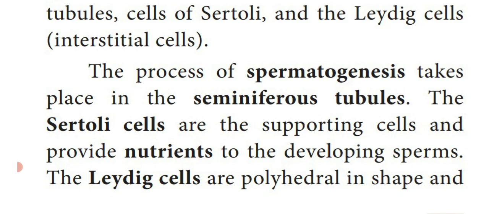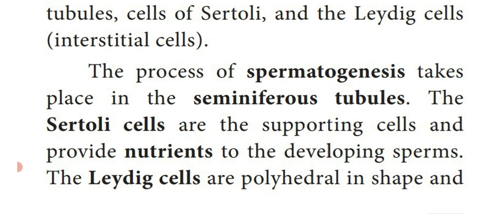So first, seminiferous tubules are the region in which sperms are produced. Next, Sertoli cells are supporting cells which give nutrients or food material to the growing sperm. Next, another type of cell known as Leydig cells.